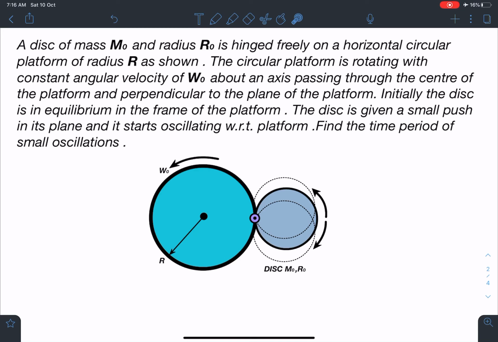So here you can see this disk is rotating, and at this point another disk is hinged. Its mass is given, radius r is given. So in the very beginning you can see that centrifugal force, or pseudo force also you can say, will be along this line directly, so it will not provide any torque, and it will be in equilibrium. When we give a slight push this side or this side, it will start oscillating with respect to platform. We have to find time period of such oscillations.